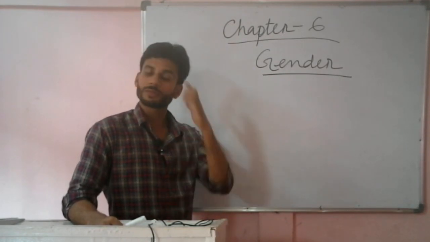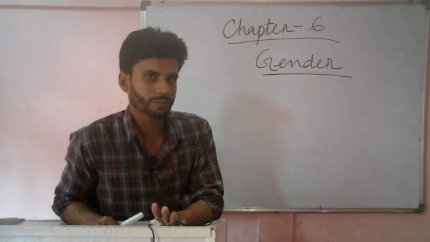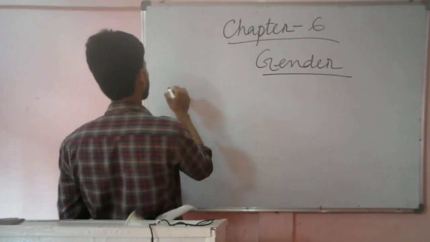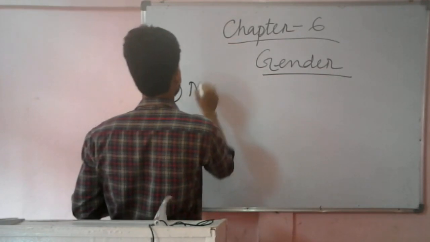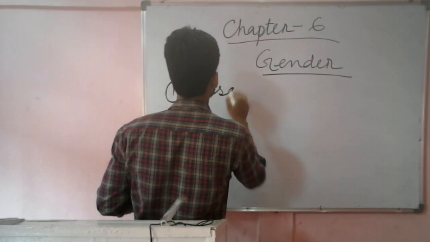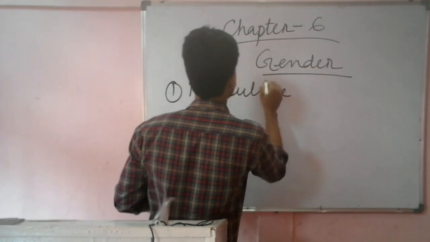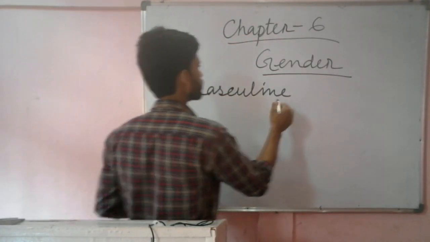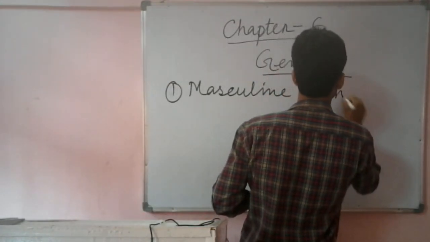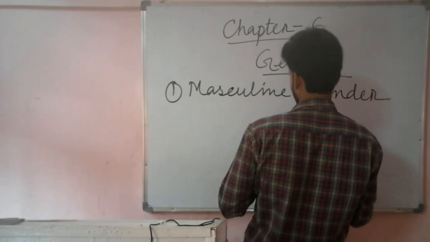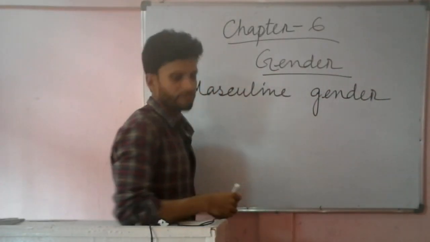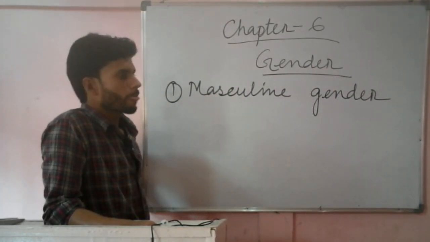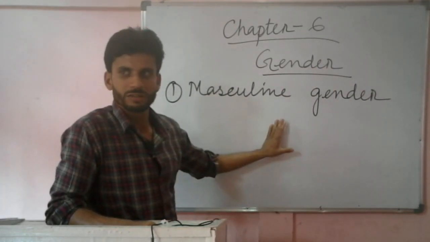So there are 4 genders in English. The first one is masculine gender. So what does this gender mean?